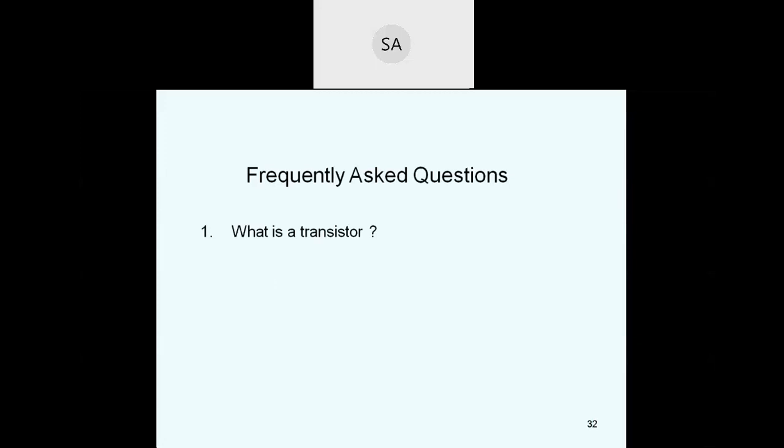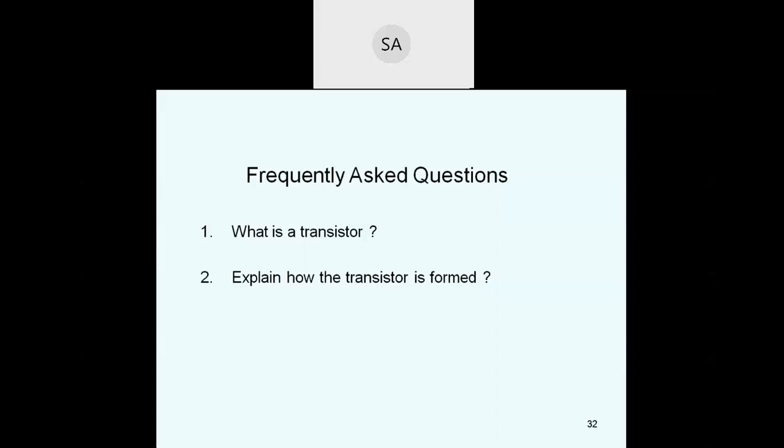The frequently asked question is, what is a transistor? A transistor transfers resistance from low resistance to high resistance. It is a three layer, two junction, three terminal device. And explain how a transistor is formed. A transistor is formed by combining two PN junctions back to back, sandwiching one layer between the other two layers. Then a transistor is formed.